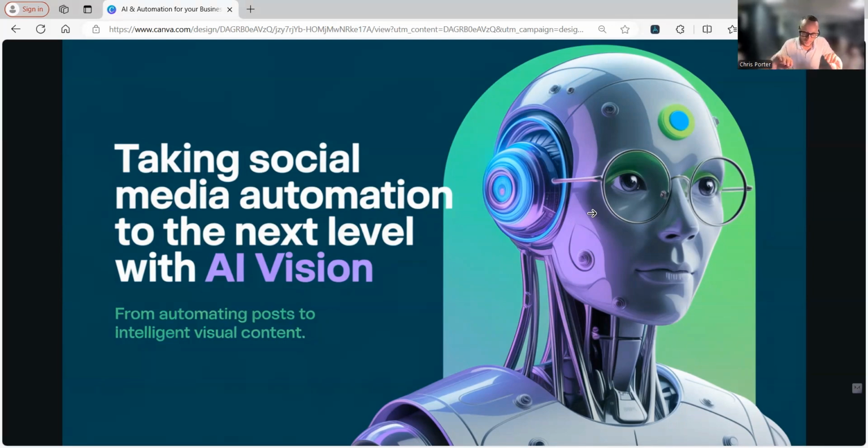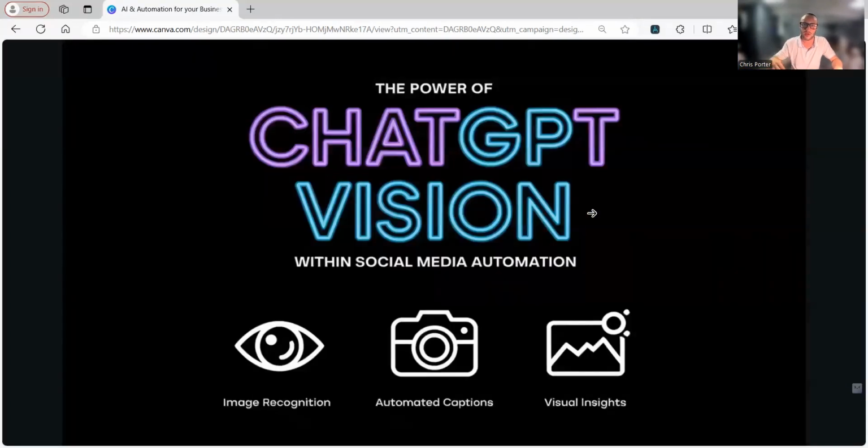So GPT vision is very amazing because you're able to actually analyze an image within the automation. So the power of ChatGPT vision within social media automation: it has image recognition, automated captions, and visual insights. So image recognition, we can use this to actually pull out of a database with the automation. We can have the automation looking at the photo, okay? The AI vision, ChatGPT vision, can look at the photo, analyze what's in that photo, and then create a post based on that.